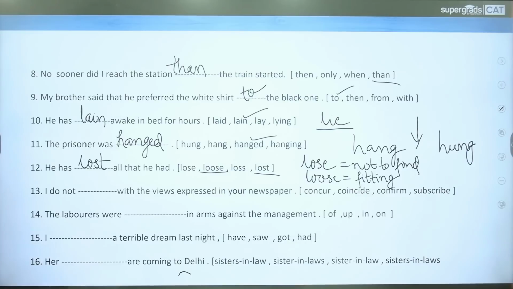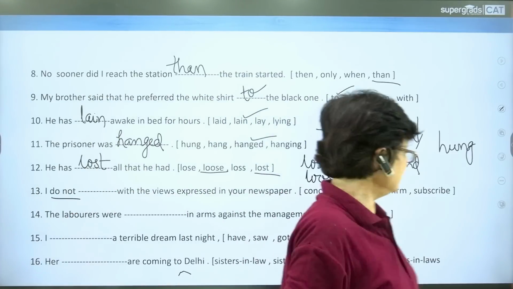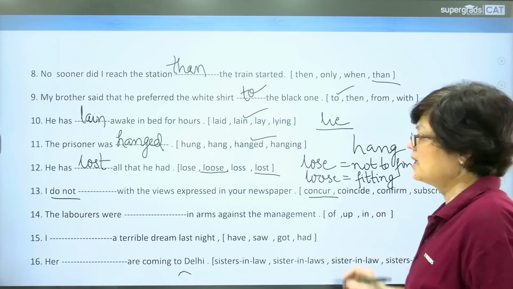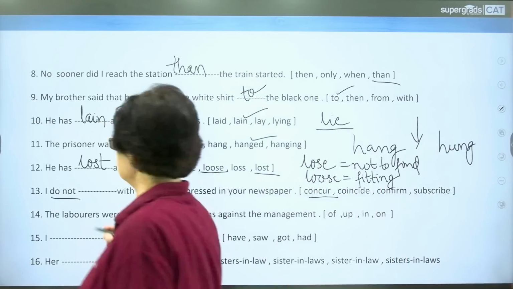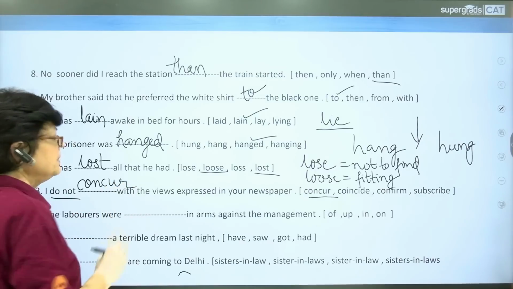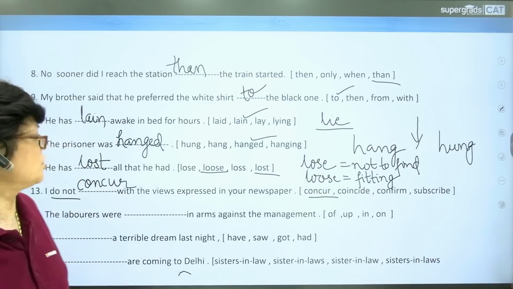Next question. I do not dash the views with the views expressed in your newspaper. I do not. So something should be related to agreement. The options are concur, coincide, confirm, subscribe. The answer is concur. I do not concur means I do not agree with the views which are expressed in the newspaper.